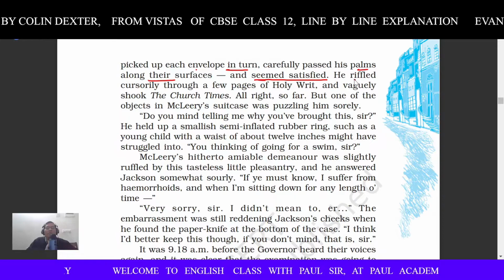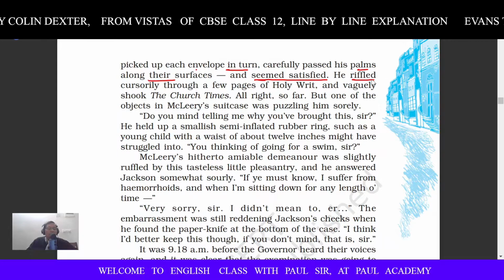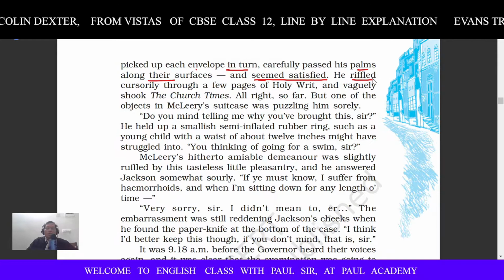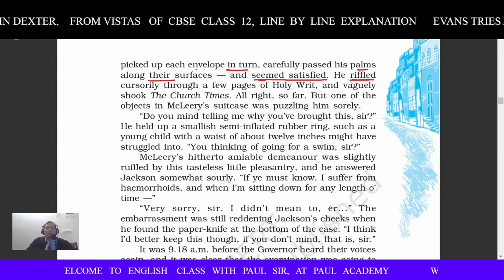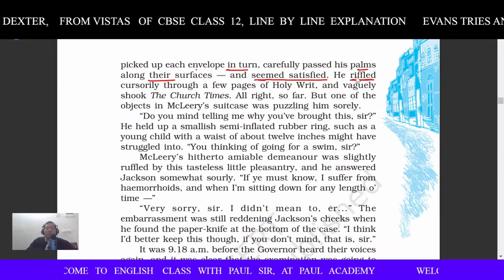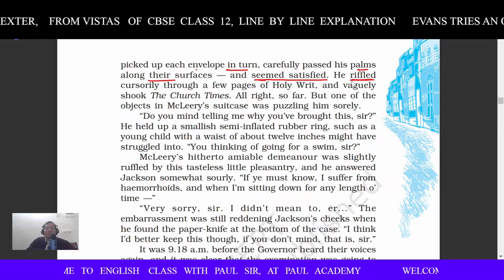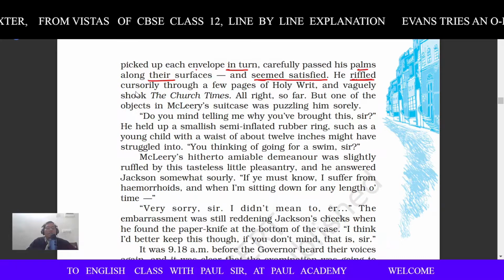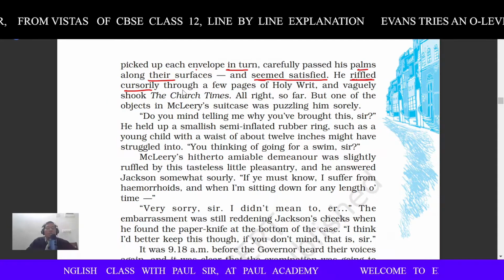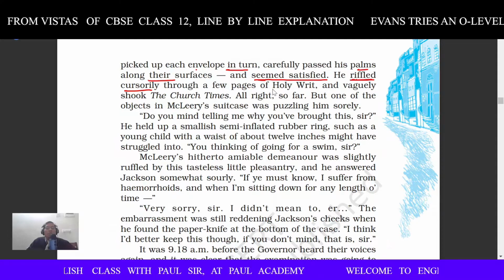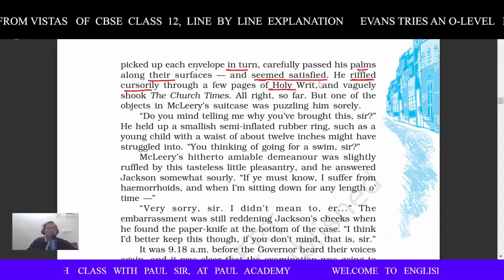He riffled curiously, no, the pronunciation is riffled, not rifled, sorry. Rifle spelling R-I-F-L-E, right? He riffled cursorily through a few pages of Holy Writ. What is the meaning of riffled?